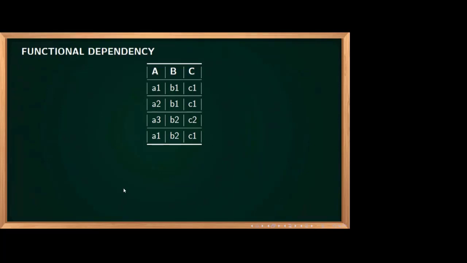Okay. Now, for further moving towards the subject, we should know, in a table or in a relation, and table and relation both are the same, what do you mean by functional dependency? Can you tell? Somebody can respond.